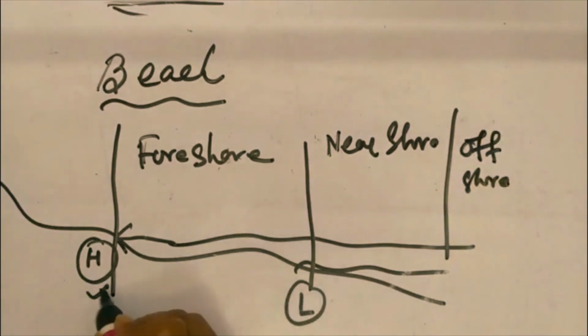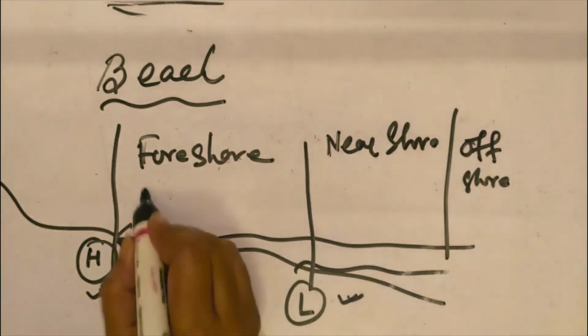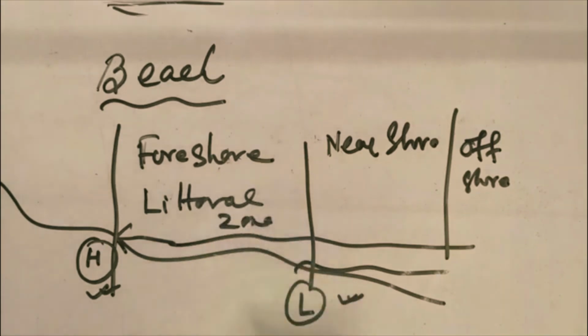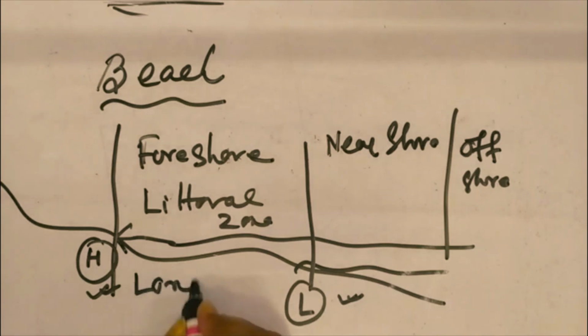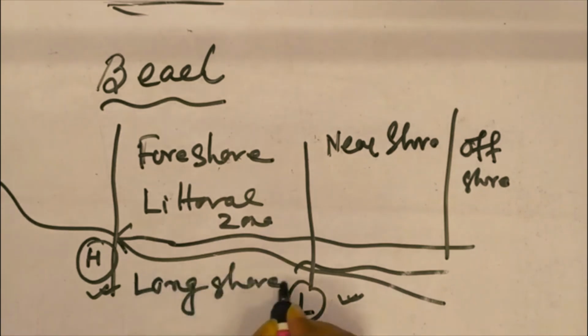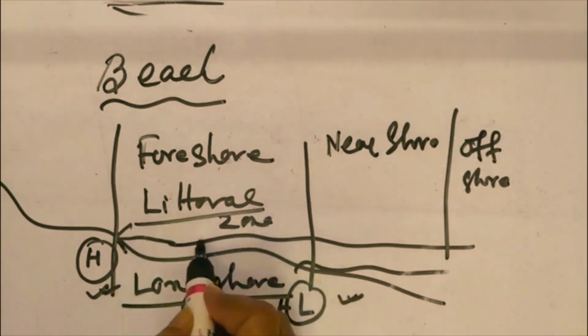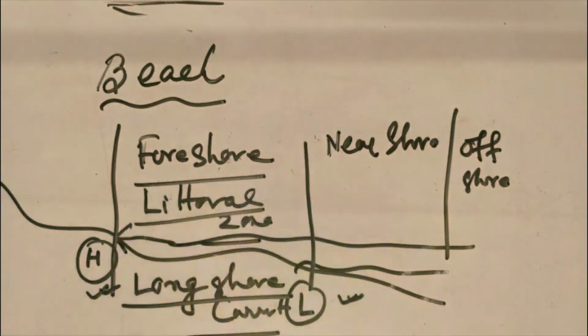The zone from high tide to low tide is also known as the littoral zone, and it is also the zone of longshore current. So longshore current formation, the littoral zone, and the deposition and erosion of that zone, basically the shore ecology and beach ecology, are directly related to the tides.